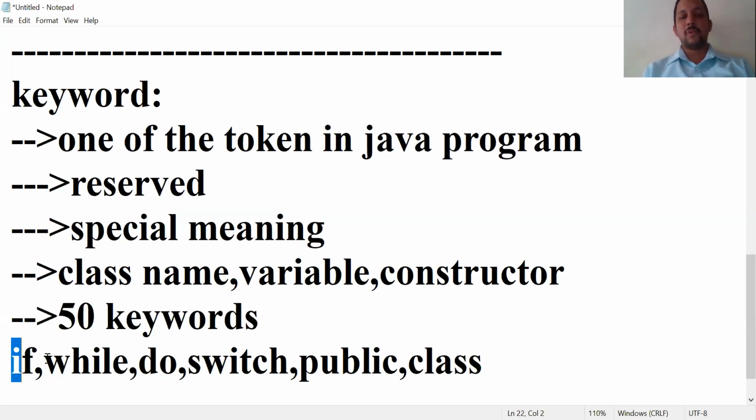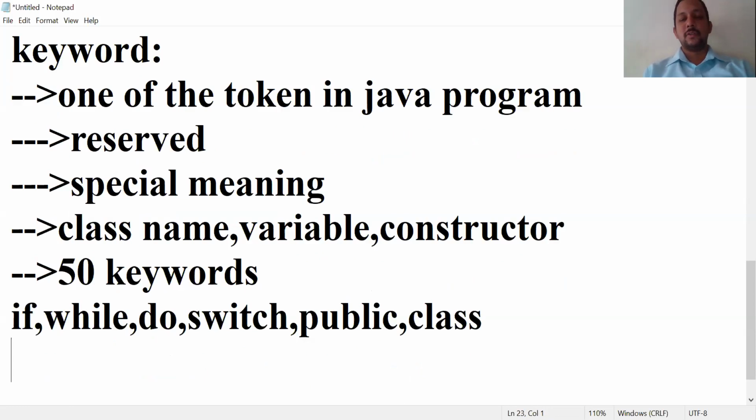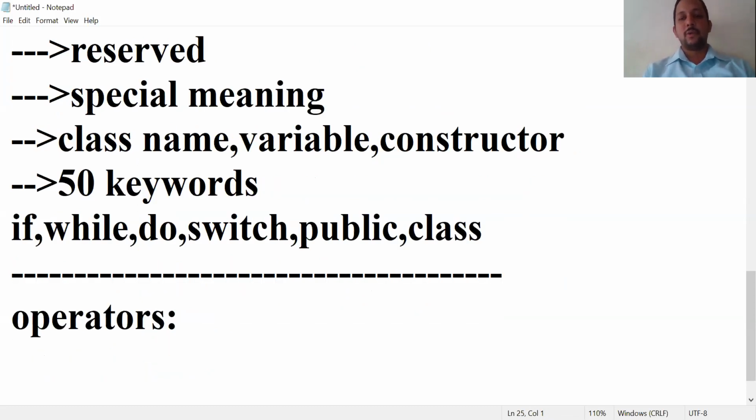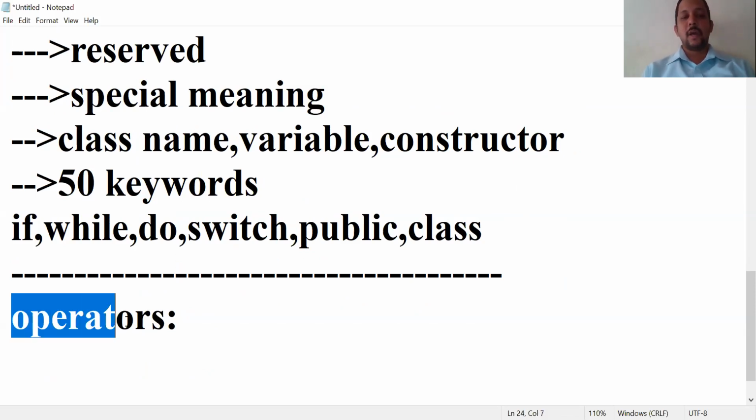So what are examples of keywords? If, while, do, switch, public, class, private, etc. These are the different keywords. So the next token is operators. Operators are also one of the tokens in Java programming. We'll discuss them briefly in the operators chapter.